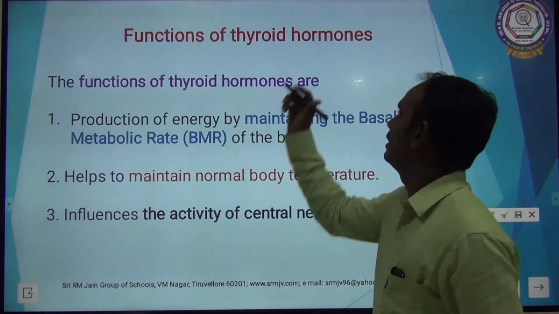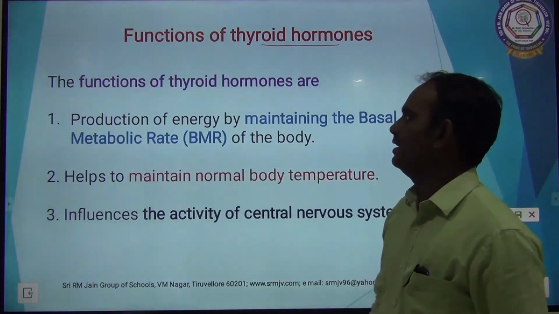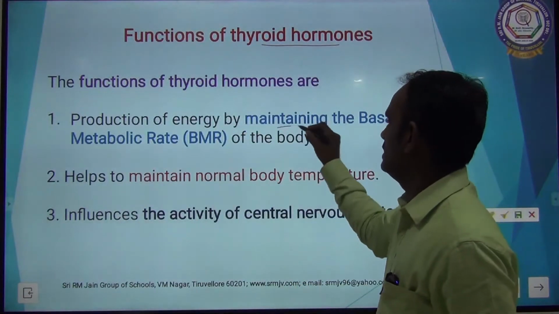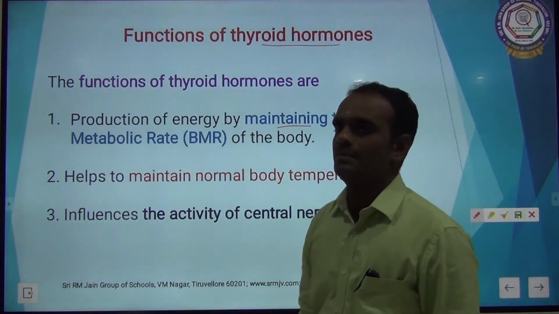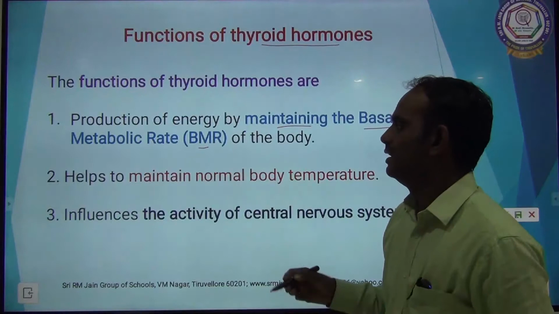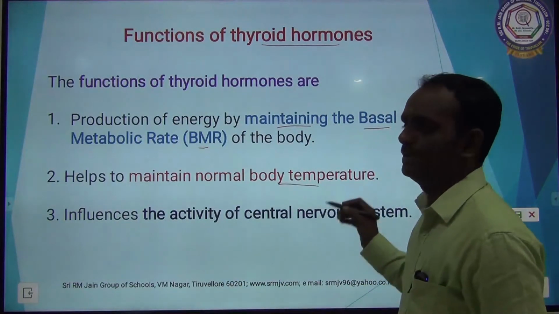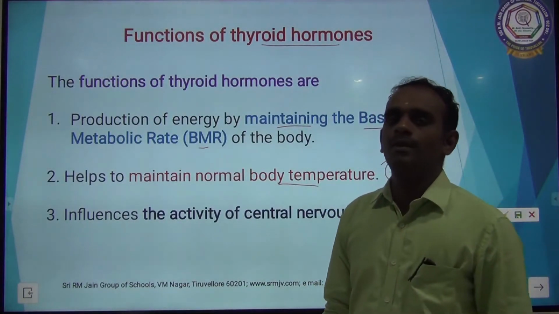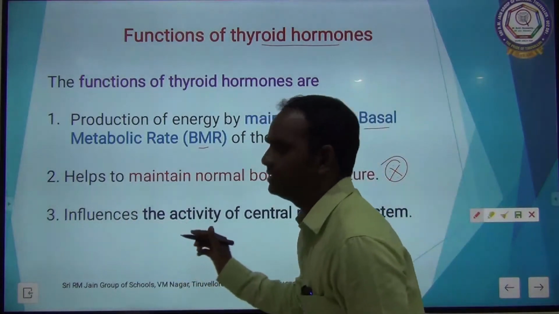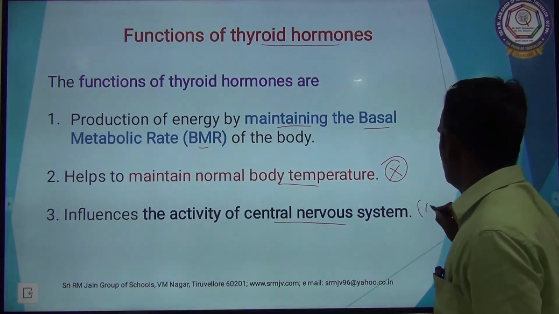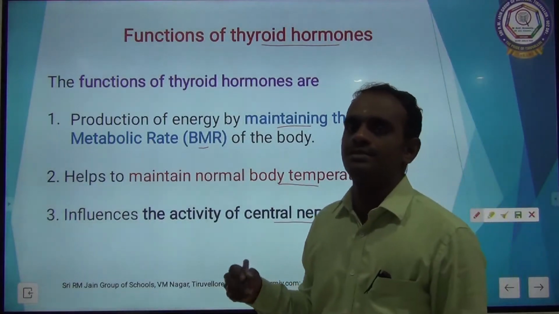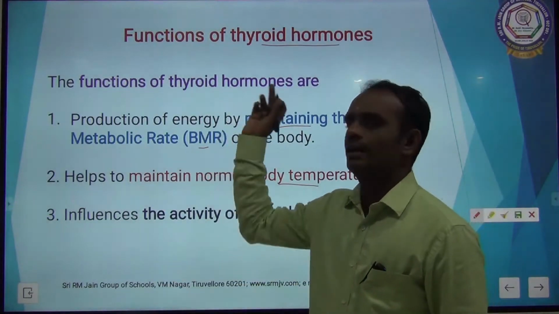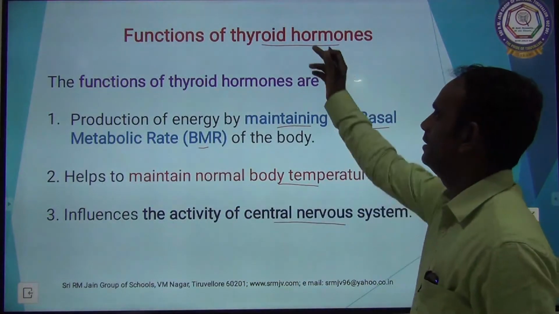Functions of thyroid hormones. The first one, production of energy by maintaining the basal metabolic rate, that is BMR of the body. It helps to maintain normal body temperature, a very important point. It influences the activity of the central nervous system. So, all the actions of the central nervous system, that is brain and spinal cord, are influenced by the thyroid hormones.